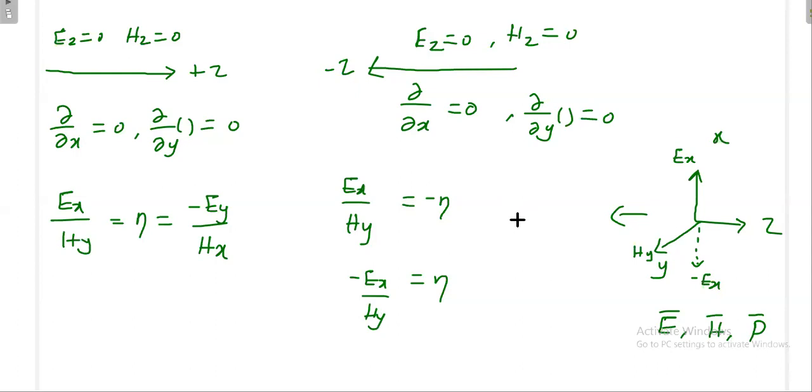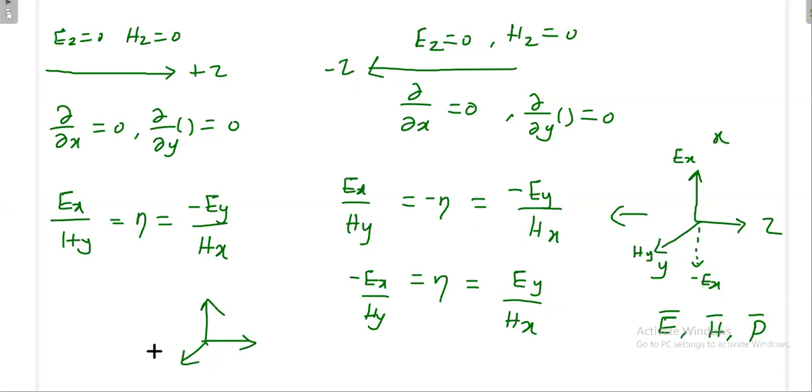Otherwise, if this is the case, this can also be reversed. If the y component comes up, you put a minus, minus Ey, then in the denominator Hx. How can you modify this one? This can also be written as Ey divided by Hx. So what is the idea here? Ey divided by Hx. You take the electric field component in the y direction and the magnetic field component in the x direction.